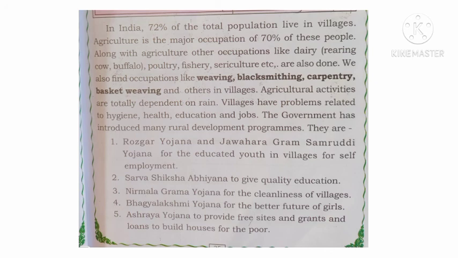It is only for girls, named as the Bhagya Lakshmi Yojana. And fifth one, Ashray Yojana to provide free sites, grants and loans to build houses for the poor. See here, under Ashray Yojana they provide sites, that is the place, okay, sites and grants, loans, and also they give to build houses, okay, for the poor only, okay.